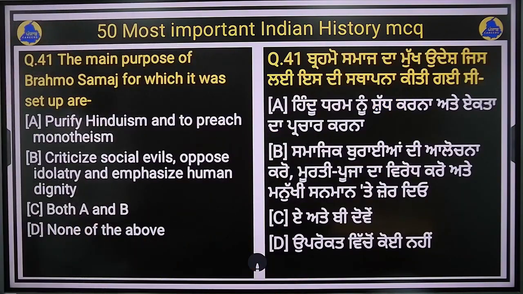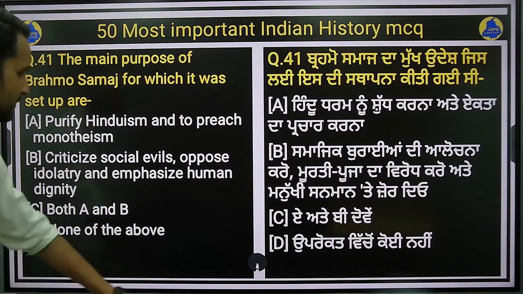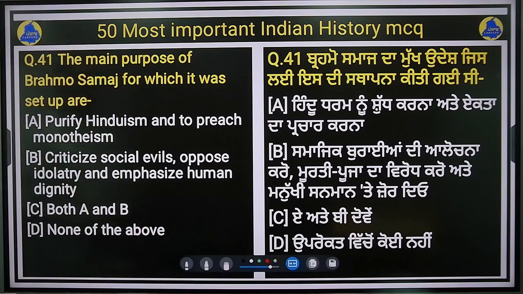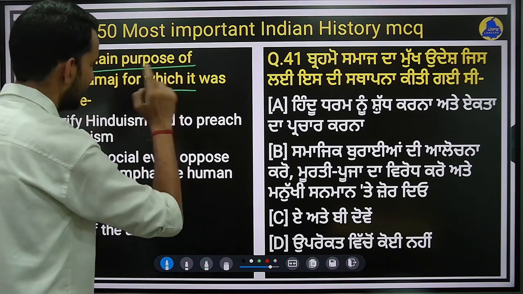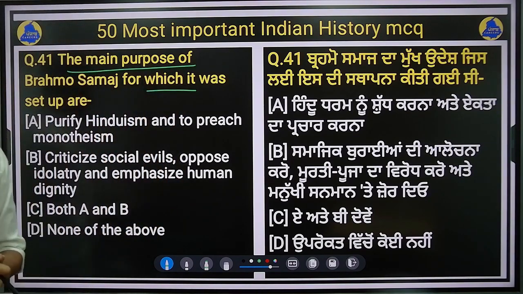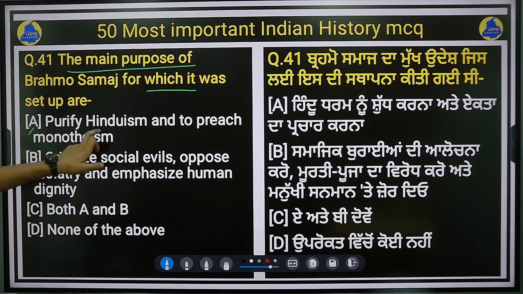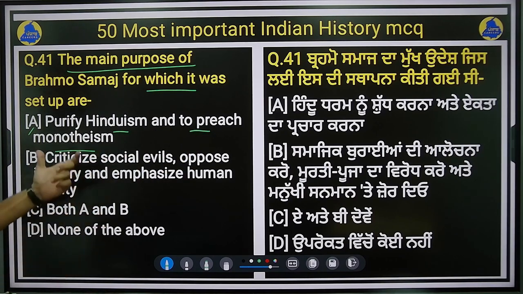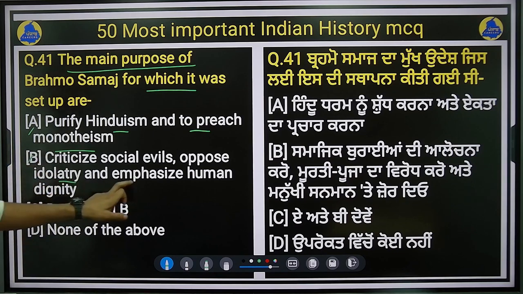Next question is, the main purpose for which Brahma Samaj was set up. What was the major aim of setting up Brahma Samaj? Option A, purify Hinduism and preach monotheism. Option B is criticize social evils, oppose idolatry and emphasize human dignity, right.